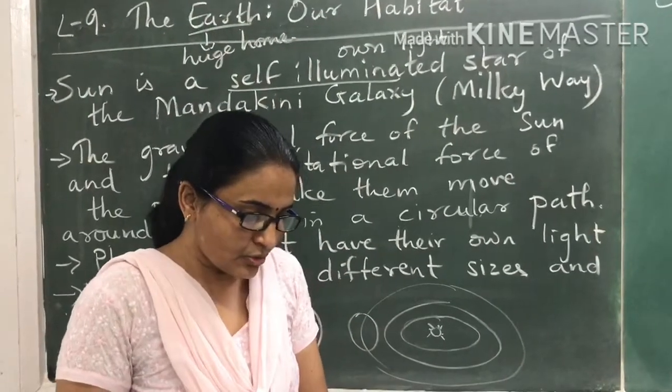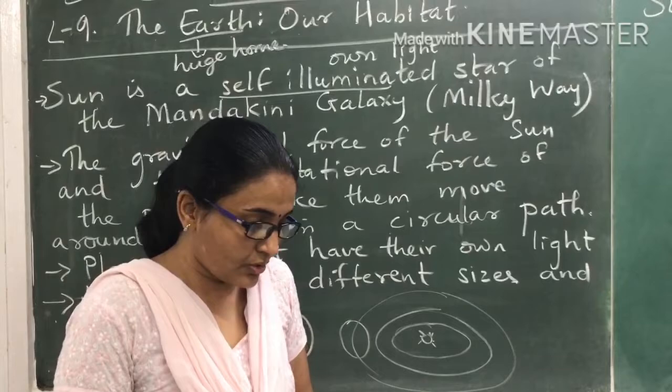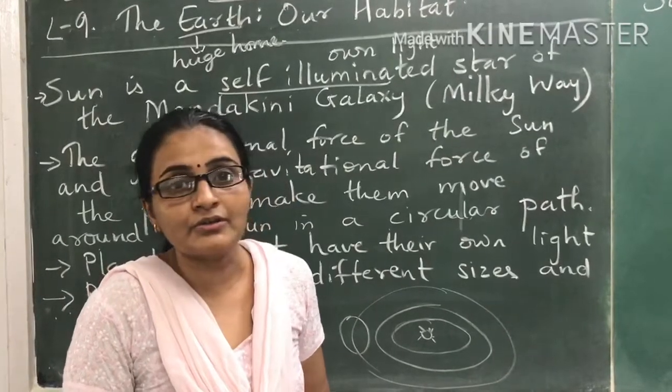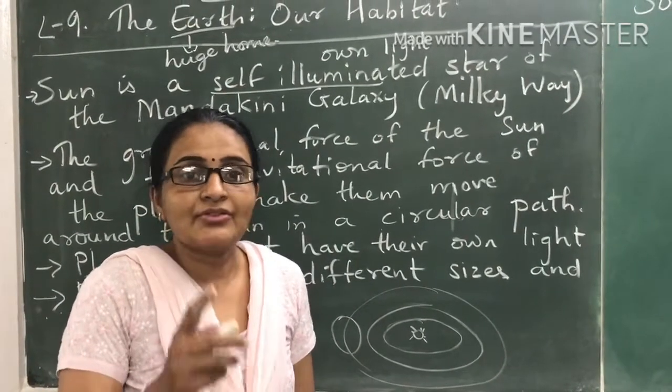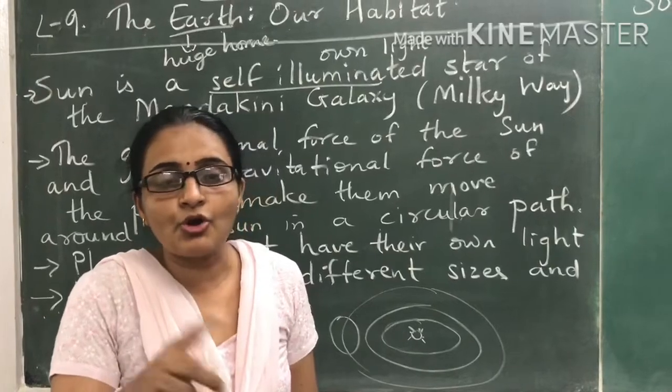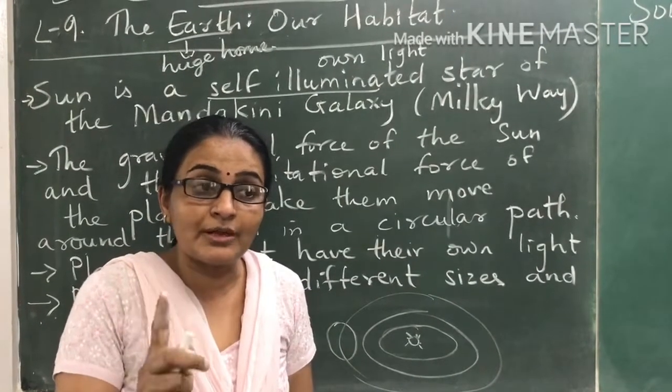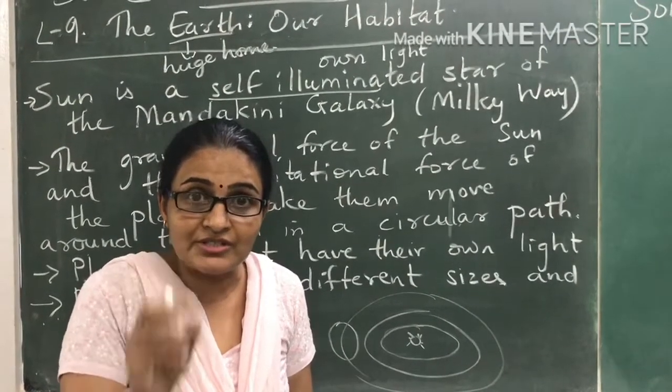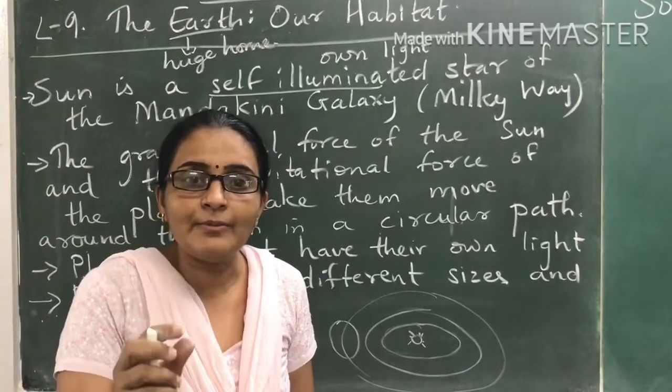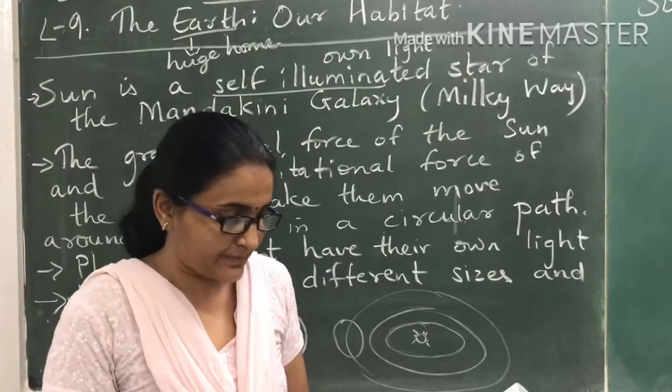You also want to know this, which is natural. You know that the earth is a member of the solar family. Means the sun and all the 8 planets, comets, meteors, all those things get together and make the solar system. The earth is one planet of the solar system.